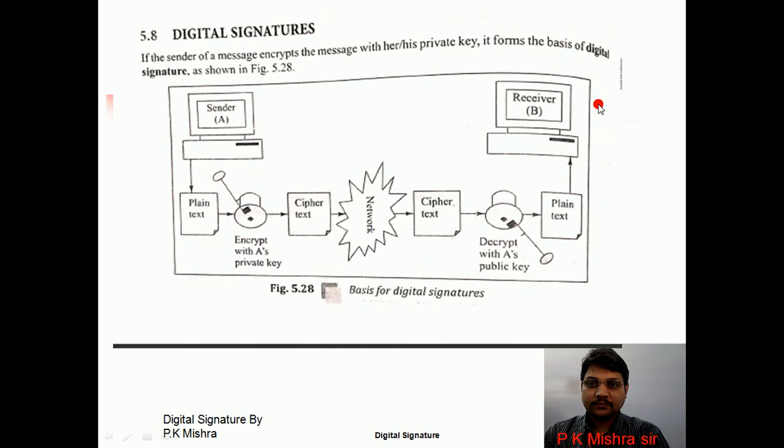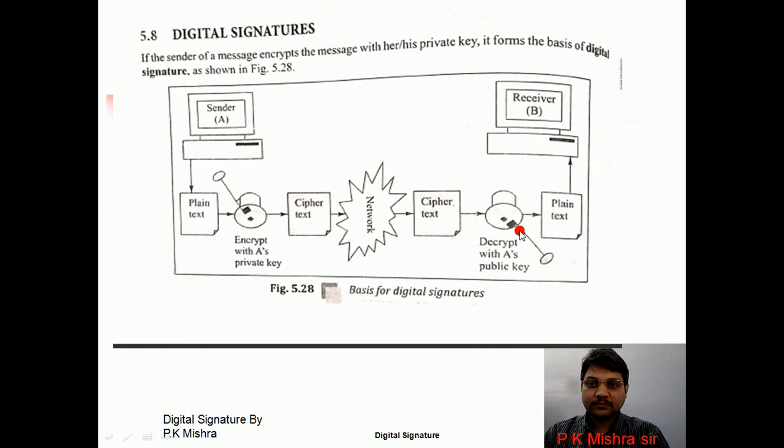Okay, and at the receiver end, when the receiver receives this encrypted message, he will use the sender public key to decrypt it. And after decryption he will get the original message, and this is the basis of digital signature. But when the sender sends the message, along with the message he will also send the digital signature. Means the receiver will not only receive the message, he will also receive the digital signature.